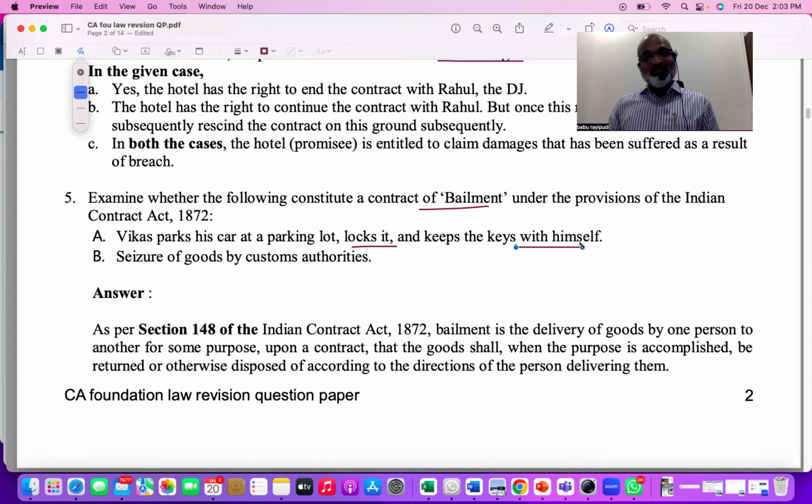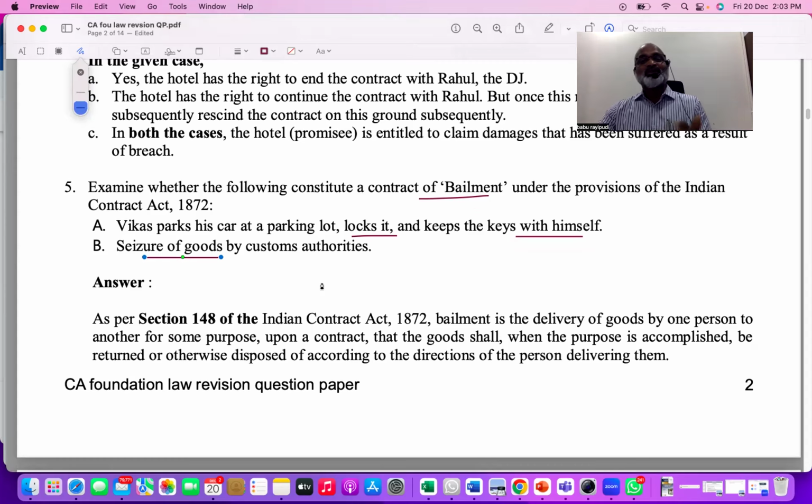So bailment happens when one person has voluntarily transferred the possession of goods. But he came and parked the vehicle, he locked it and he kept the keys with himself. He did not hand over the vehicle. Next, seizure of the goods. Seizure of the goods in the sense you took over the goods, like income tax authorities have taken over the goods.